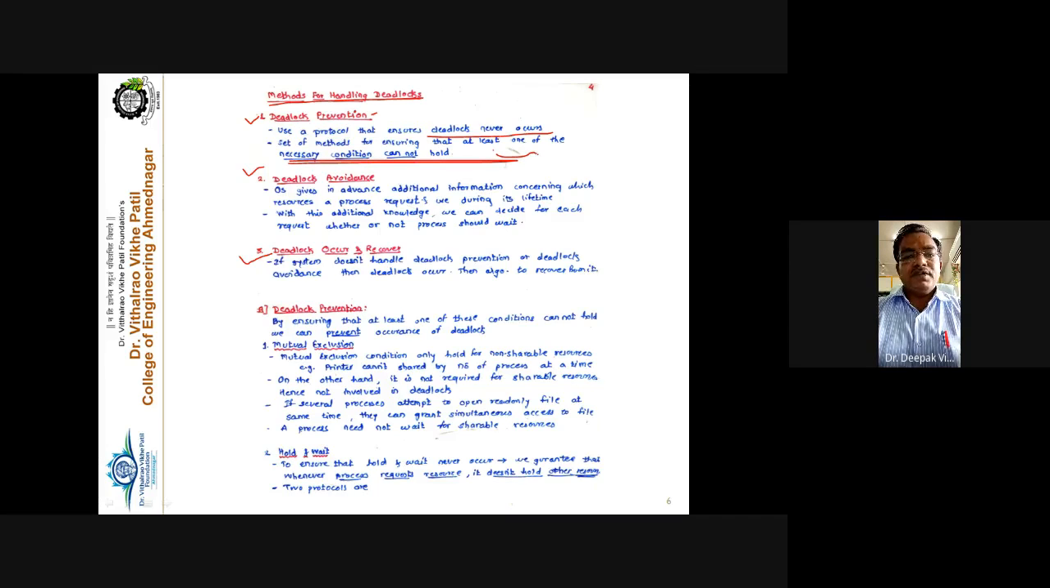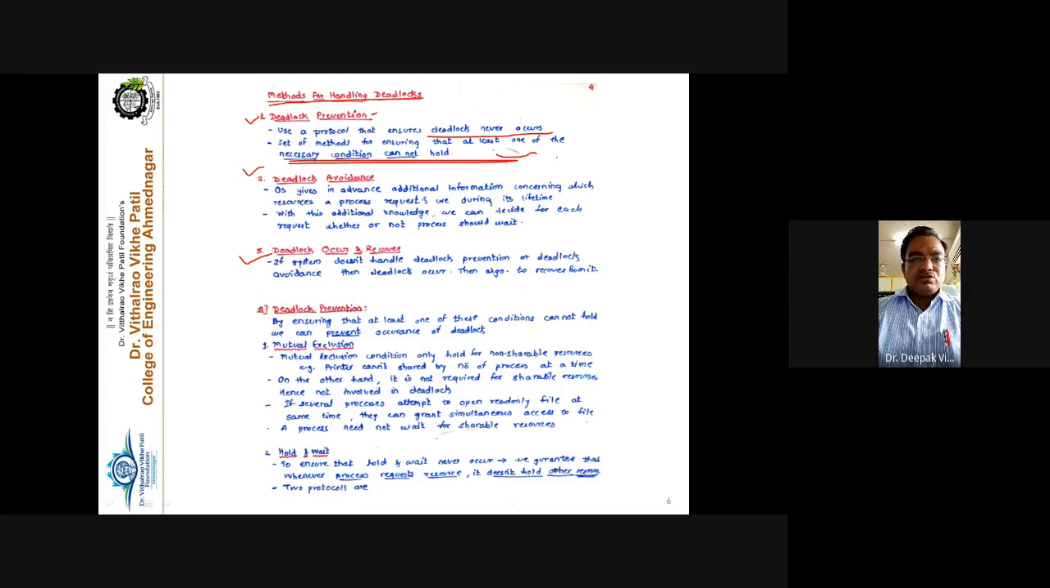So this is important. For the prevention of deadlock, the operating system must ensure that at least one of the necessary conditions, mutual exclusion, hold and wait, no preemption or circular wait, is stopped. If at least one condition is successfully stopped, definitely the OS will be successful in preventing the deadlock. This is the first case, prevention.